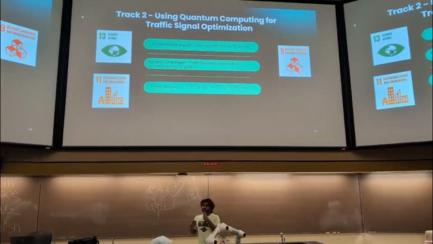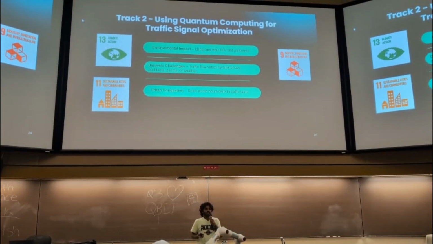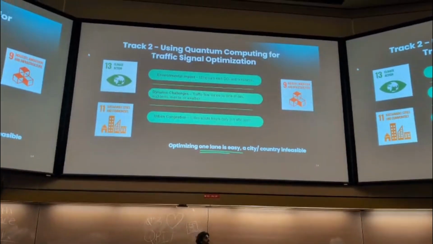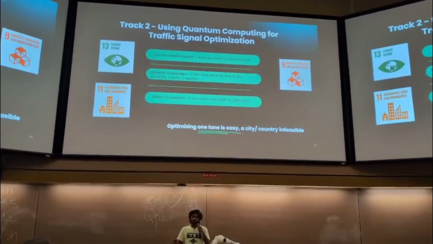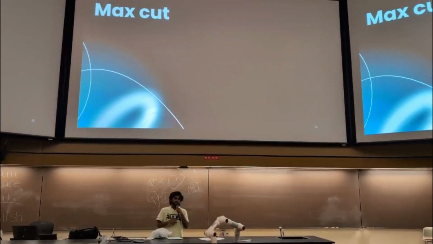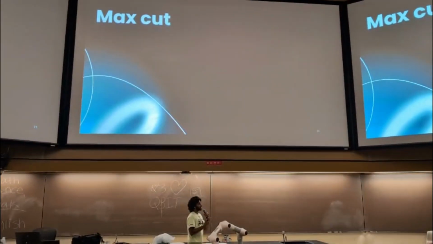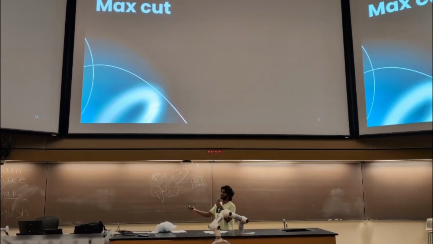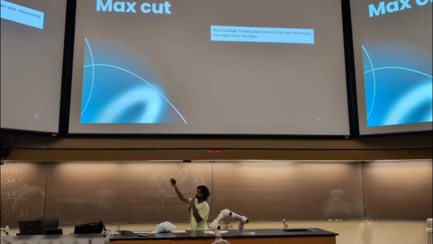So you might be thinking, classical problems like shortest path already give us a solution. Well, the classical problems are good when it comes to one lane, right? Because it's a very small area. But when it comes to a city or a country, in real time, it's not at all a feasible thing. Before going to that, we're going to use a Max-Cut algorithm, which determines the nodes in two different sets in a given graph, right? So partitioning the graph nodes into two different sets such that each set has the maximum number of nodes.